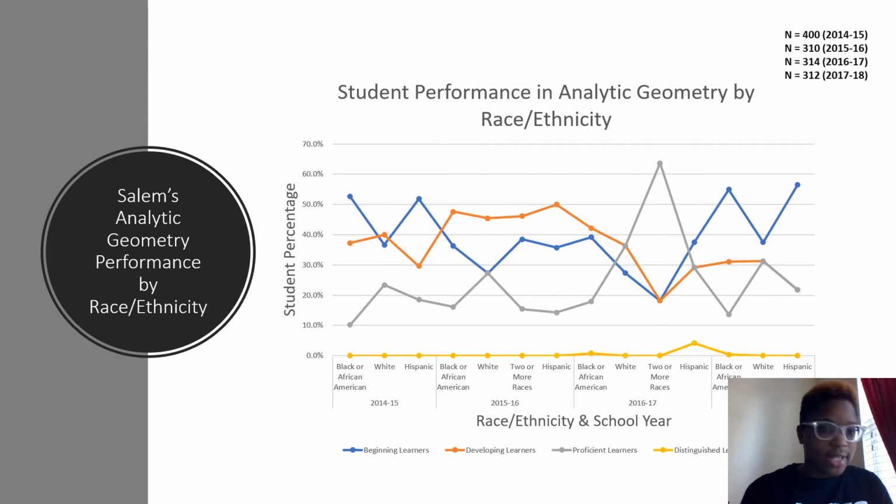Yeah, I did notice that in the beginning, which is blue, there was a 15% decrease among African Americans from 2014 to 15, but then a little increase, and that kind of happened among all of the ethnic groups. But I also saw this drastic change here with the 2 or more races that really increased from 2015 to 2017.